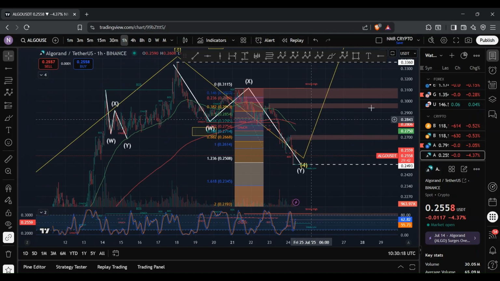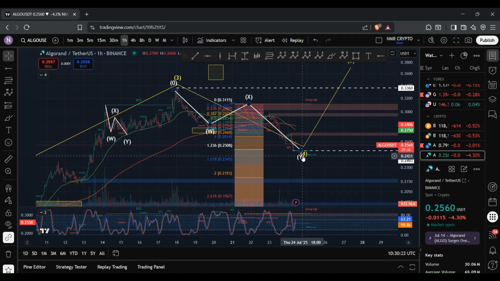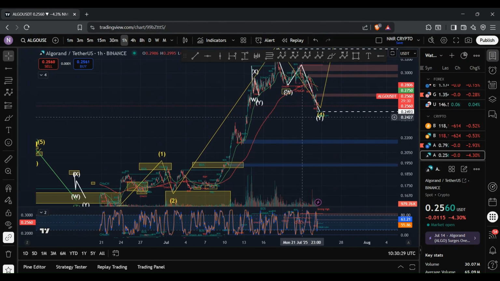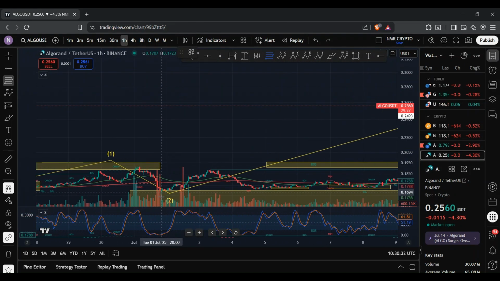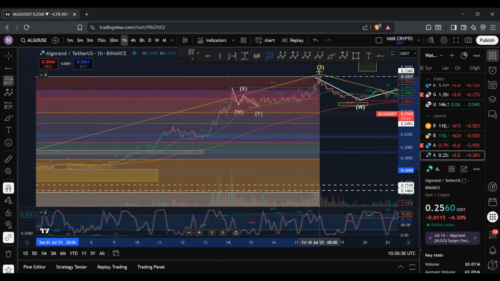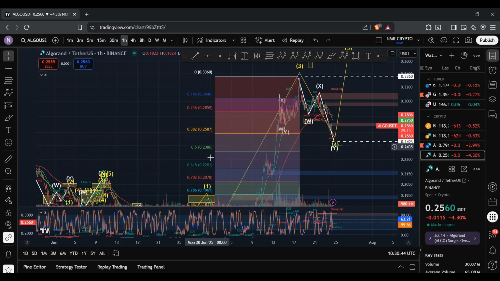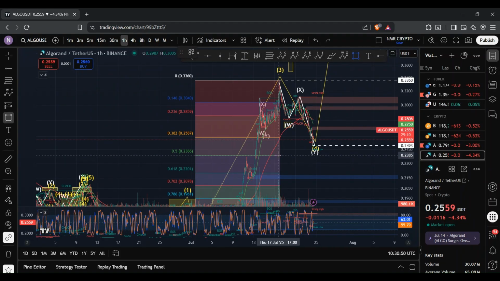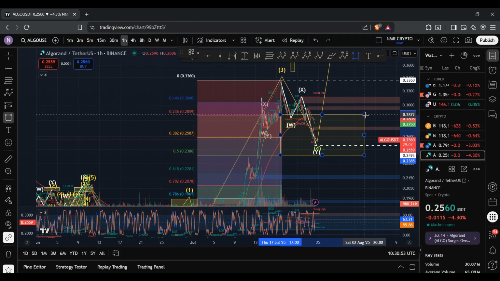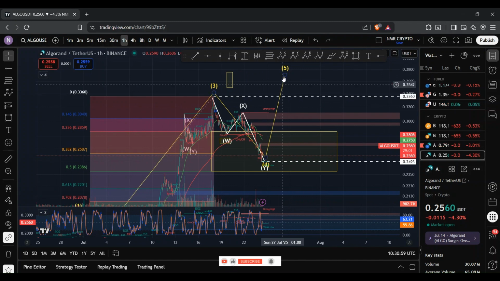And if I go back to the hourly chart, given the fact that I am tracking this wave 4, this wave 4 typically retraces anywhere between 23.6% to 50% of the wave 3. So if I remove this fib tool and draw that in, Algo has the potential to reach anywhere between 23.86 cents to 28.59 cents. And so there is still a little bit more room to the downside. In order for us to be bullish, we need Algo to hold this region and then see that reversal to the upside, where we can then begin to track that wave 5.